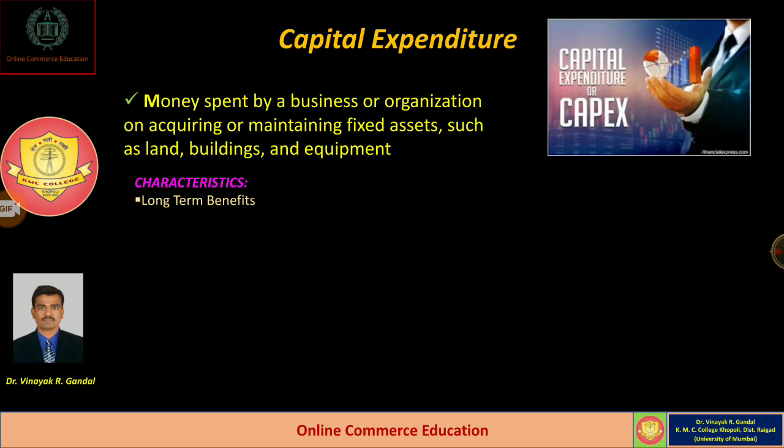Means whatever amount is spent by the businessman on acquisition of a capital asset is always for a long period of time, and the businessman always expects some future benefit from that asset because each asset has an estimated life and is to be used for a long period of time, and the businessman is getting some benefits by use of all the assets. So each capital expenditure has a long term benefit.